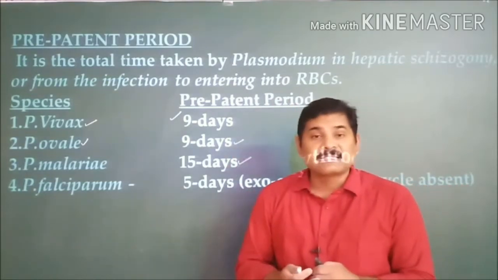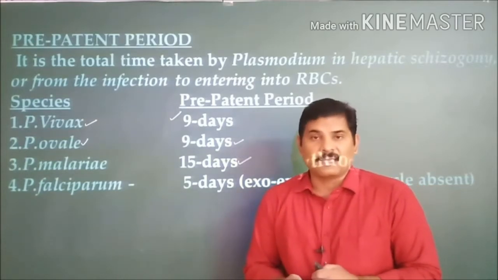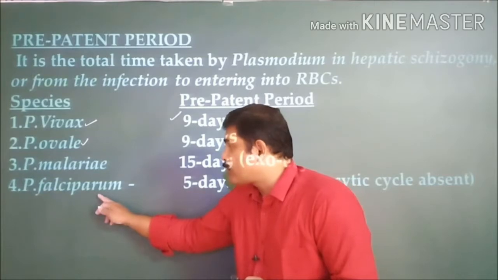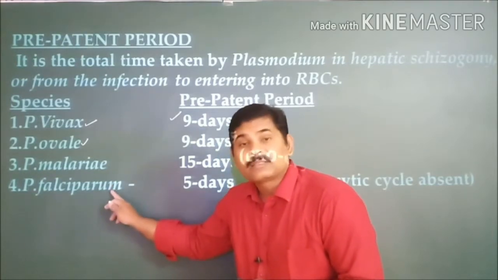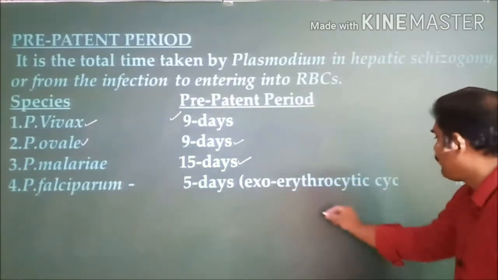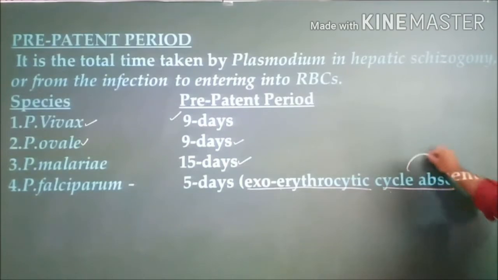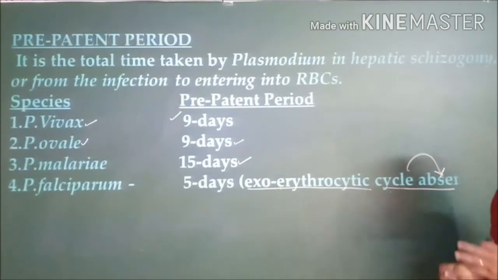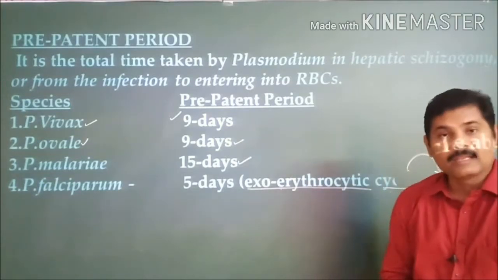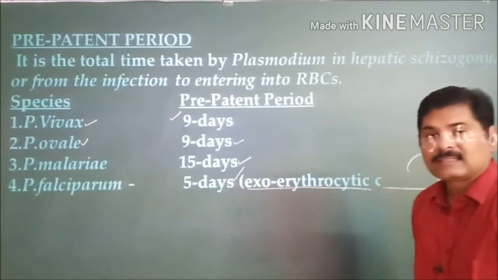The first one is known as the pre-erythrocytic cycle, whereas the second one is known as the exoerythrocytic cycle. But coming to Plasmodium falciparum, the exoerythrocytic cycle is absent. That is an important point. Because the exoerythrocytic cycle is absent, it takes very little time to complete the hepatic schizogony. That is the reason why the pre-patent period for this is 5 days.